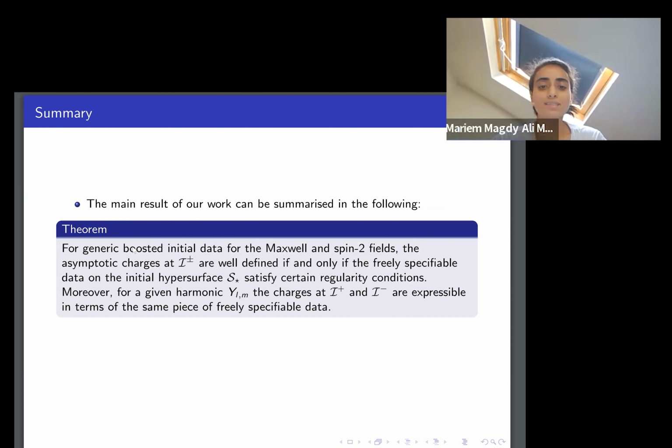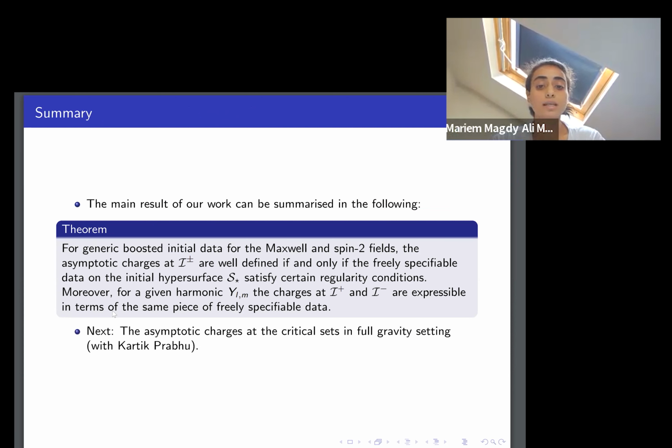Finally, just to summarize, the main result of our article is given by this theorem. For a generic boosted initial data set, the asymptotic charges at the critical sets are well defined if and only if the freely specifiable data satisfy certain regularity conditions. And for a given harmonic, the charges are expressed in terms of the freely specifiable initial data, and we have a natural correspondence between the charges at I plus and I minus.